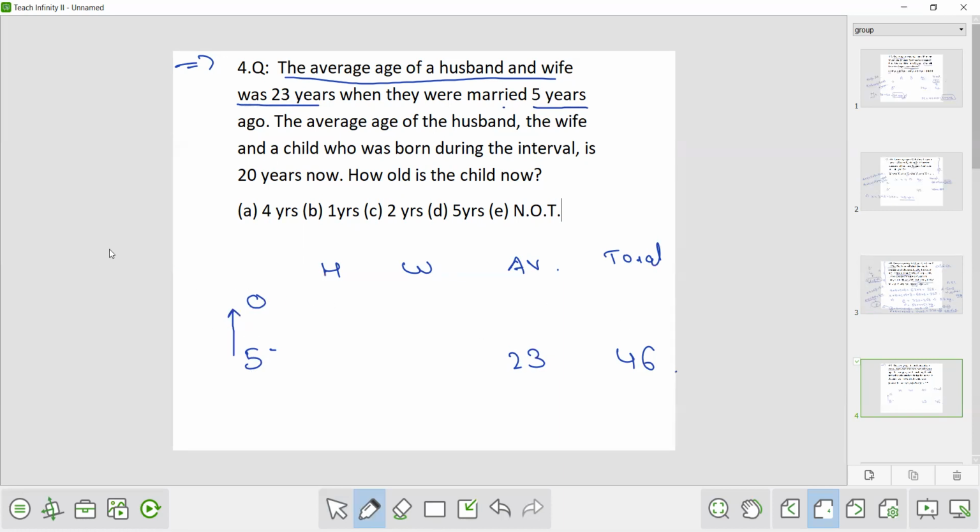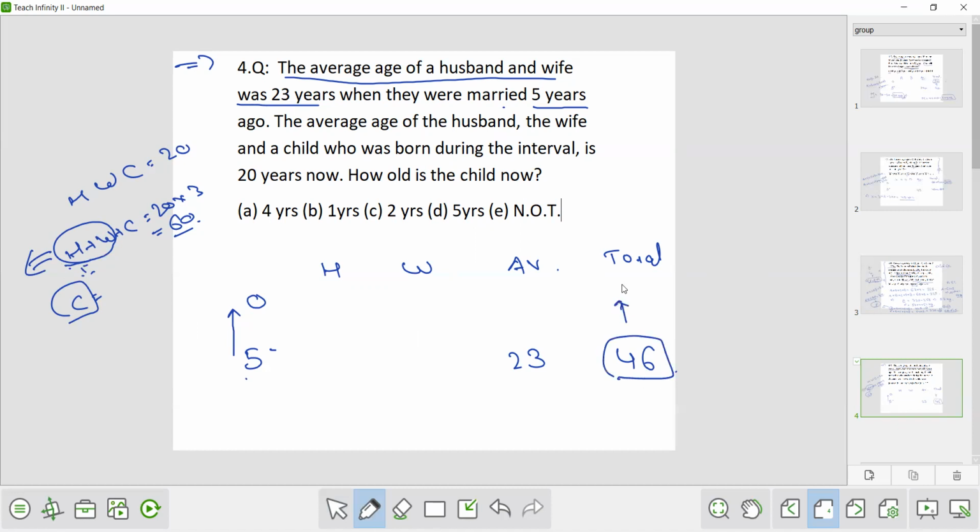Okay. Now the average age of husband, wife and child is given as 20 years. So the total age of husband plus wife plus child is 20 into 3, that is 60 years. Now if we know the total present age of husband and wife, then we will subtract it from here and we will get the age of the child. So 5 years ago the total was 46. So at present it will be 46 plus 10, that is 56.